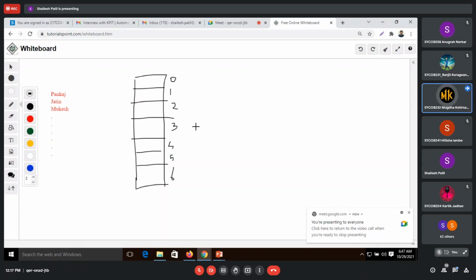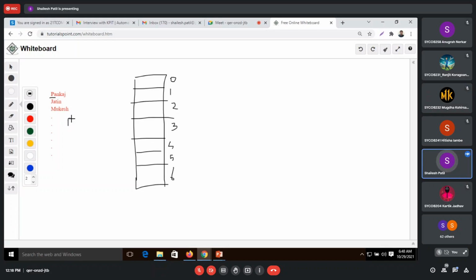So we can get the ASCII value of the first letter in a string and then convert it into a hash function. And if it's the same, then we'll go to the next letter, likewise. Yes, correct, that is one approach. So we can take the ASCII value of this P, and that ASCII will be modded with some number, which will be the size of the bucket.